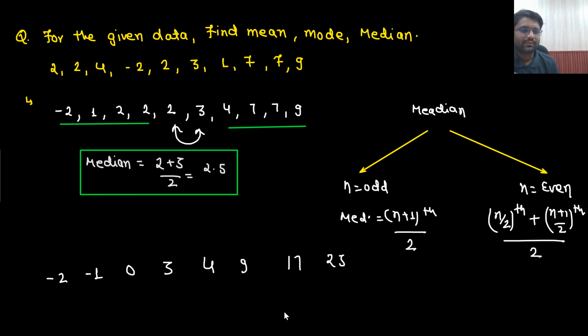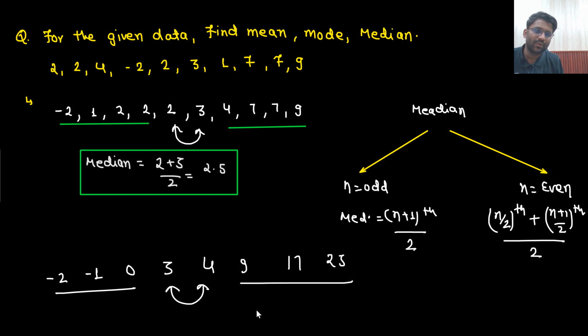What is the median? Number of terms are 8. What will be the middle number? Sir, the middle number has to be the 4th term, but there would be 2 middle numbers. So what I would do is leave 3 numbers here, 3 numbers here. In the middle, I am getting 2 numbers. So 3 plus 4 divided by 2, 3.5 would be the answer of median. This is how I will solve it.